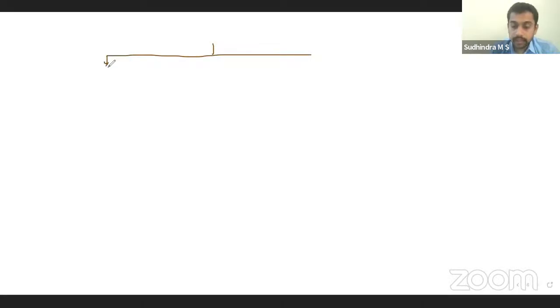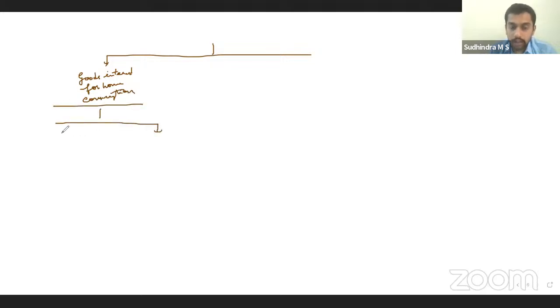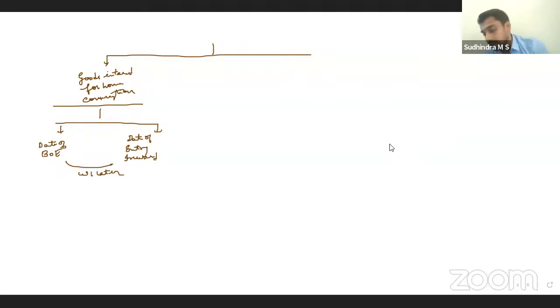Yes. So goods intended for home consumption, being entered for home consumption, in that case, the rate and valuation as on the date of bill of entry or date of entry inward coming into India, date of entry inward, whichever is later, right? Whichever is later, that date. Now, if bill of entry is later, bill of entry date. If entry inward is later, entry inward date.